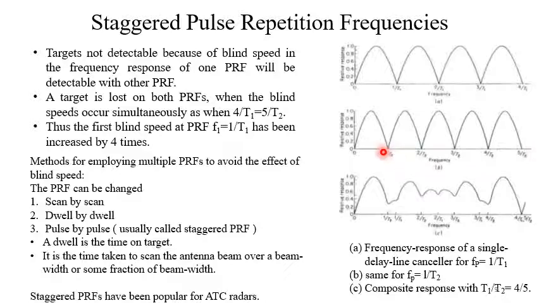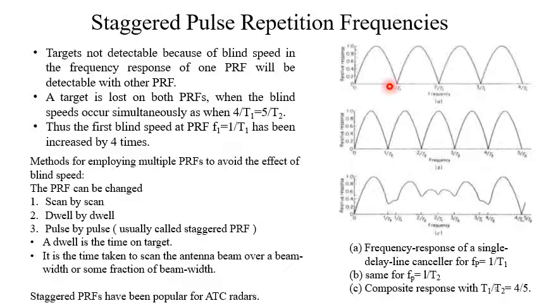Similarly, for the second PRF, for some target, if it falls in the blind speed region, the second PRF will not be able to detect that particular target, but the first PRF can do it.